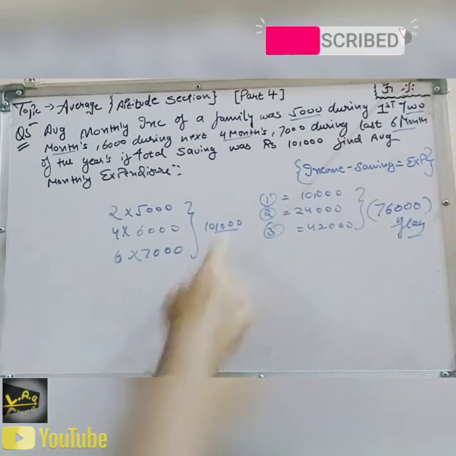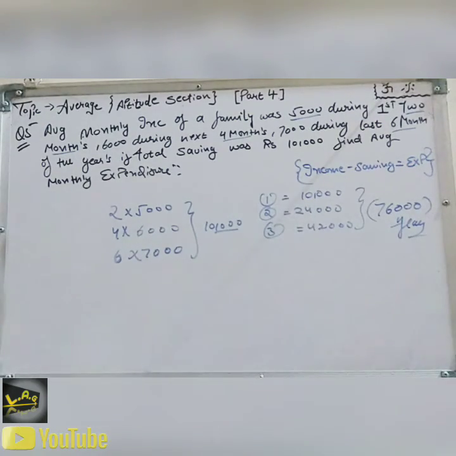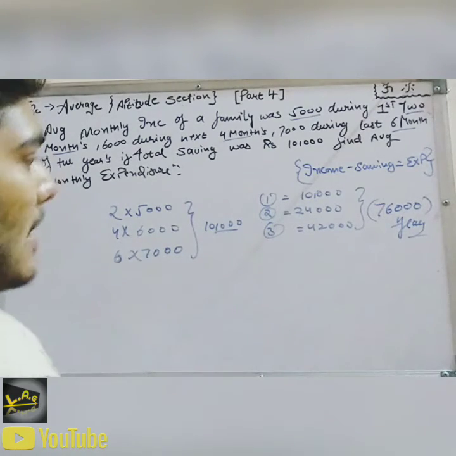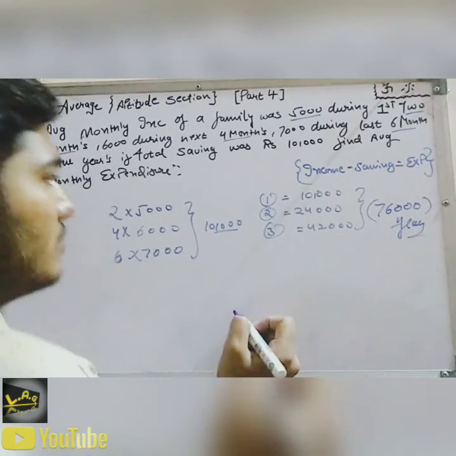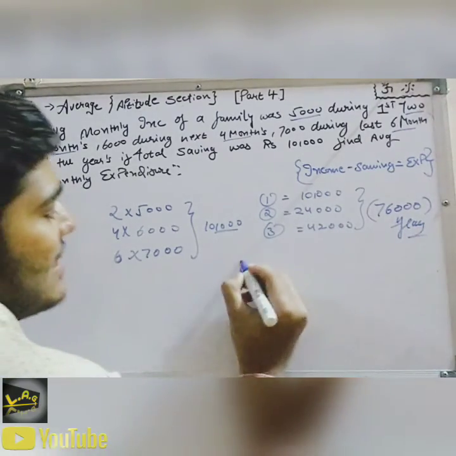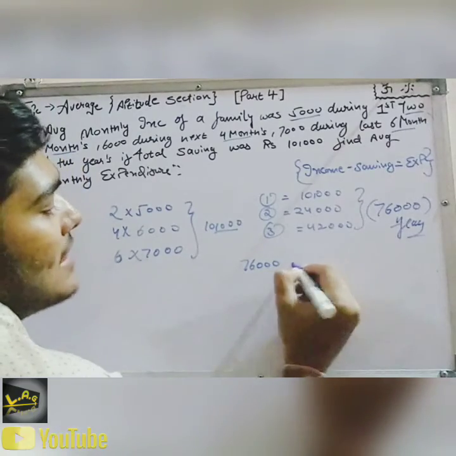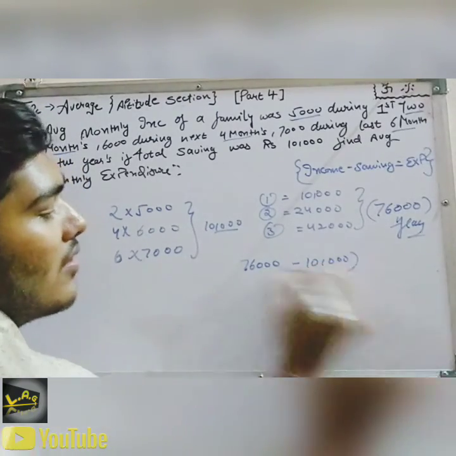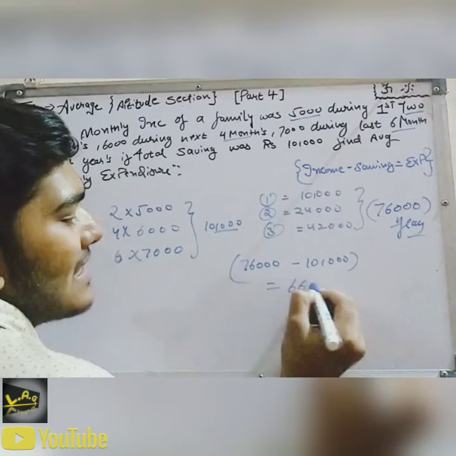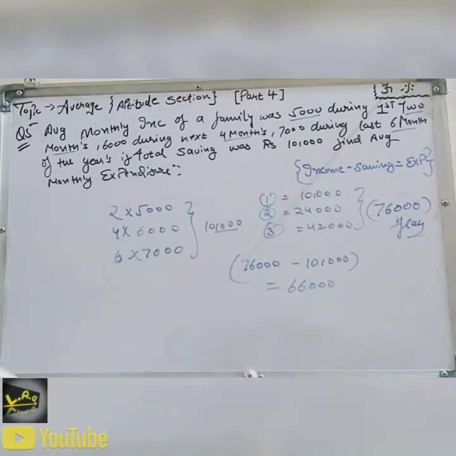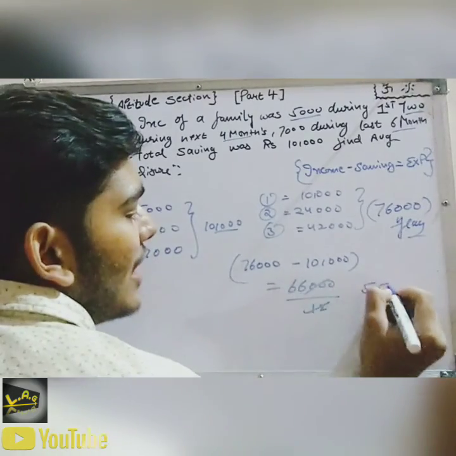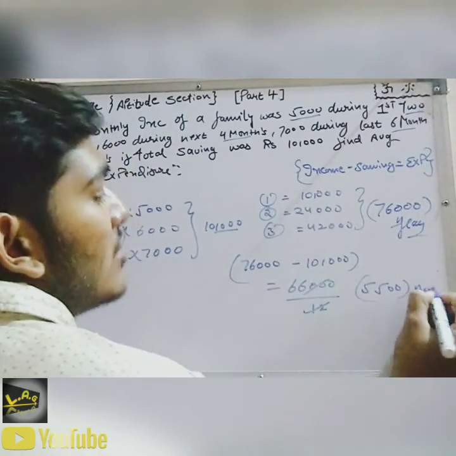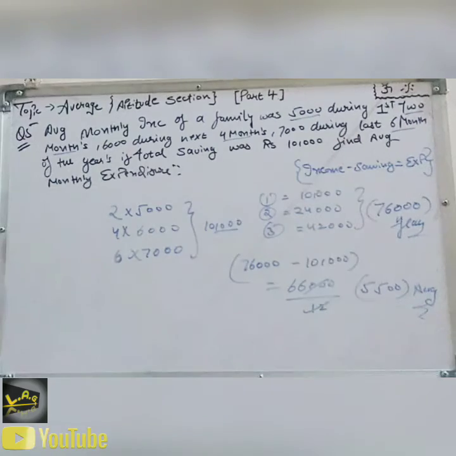Now you have to find the average monthly expenditure, and you have been given the savings. The formula is: income minus savings is equal to expenditure, as you all know. Just put the values in this equation. Income is 76,000 and savings is 10,000, as given. You get 66,000 for the whole year. For the average, divide by 12. You will get 5,500 as the average monthly expenditure.